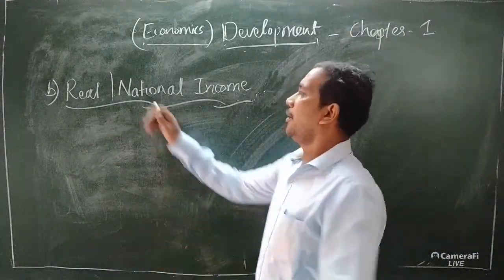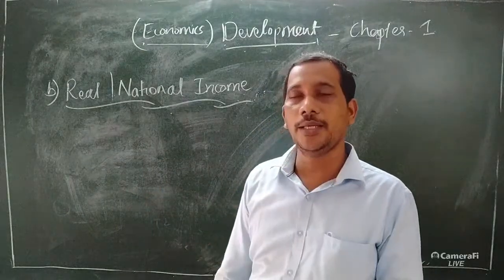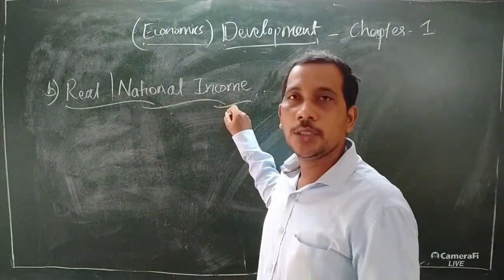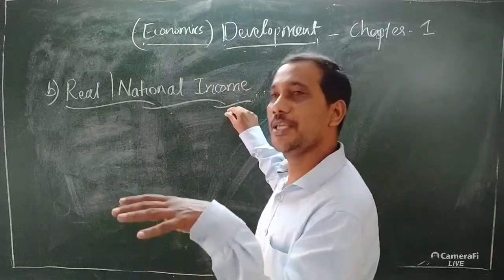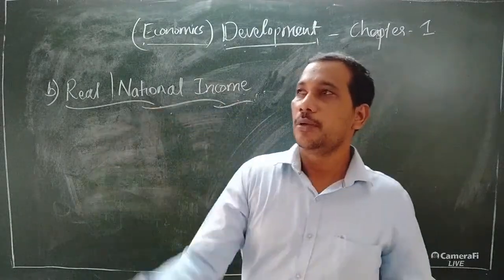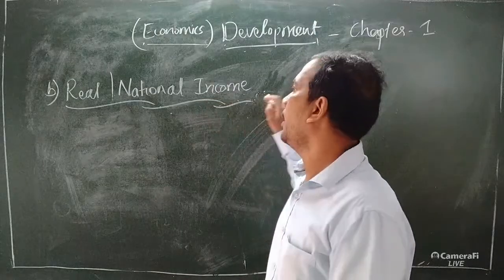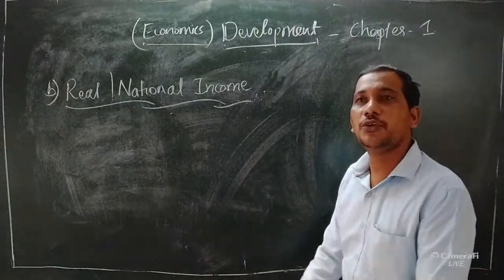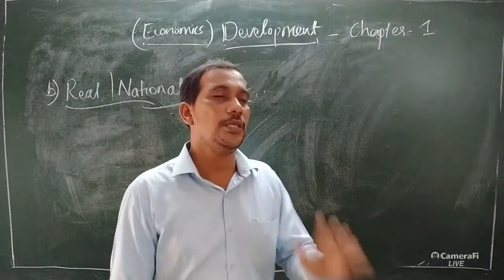So therefore, regarding real national income, we can come to the conclusion, what is that? The government or the nation should control the price as well as the population explosion. Then only, when too much importance is given to increasing the national income, it is very, very useful to the country. Automatically, the country is also developed. So this is important.